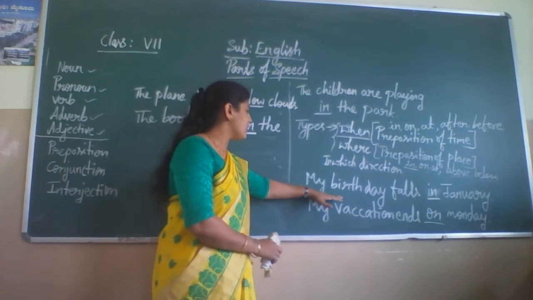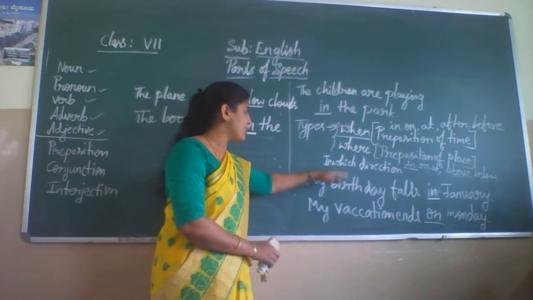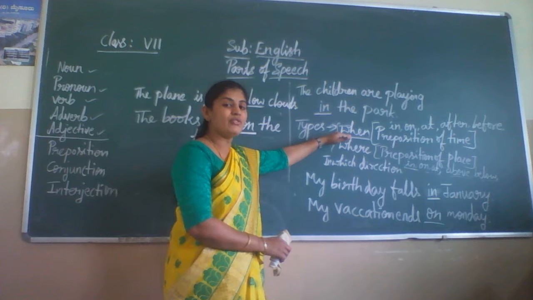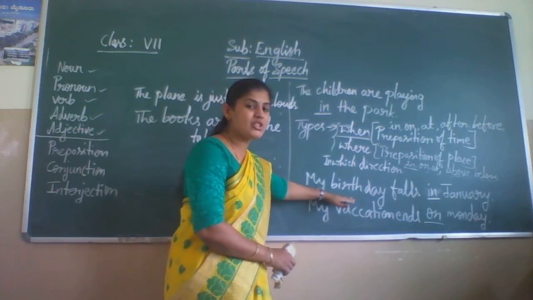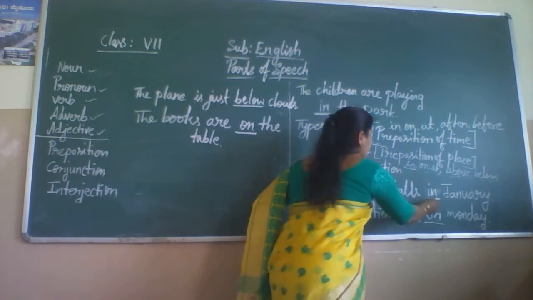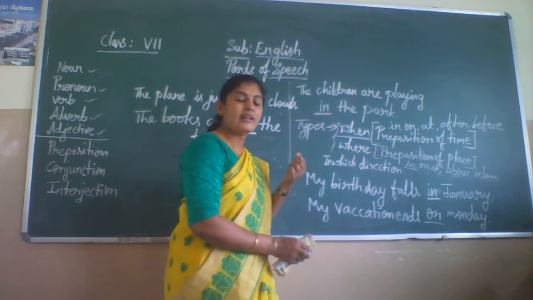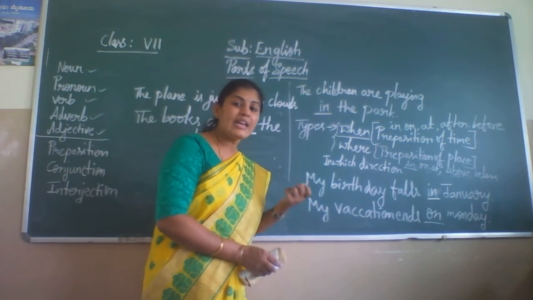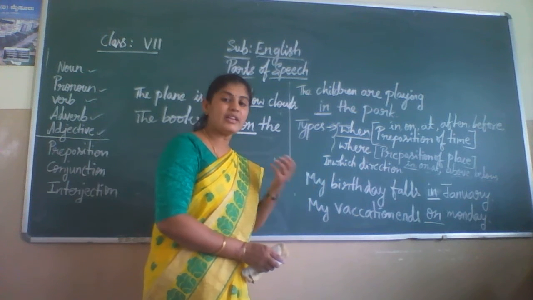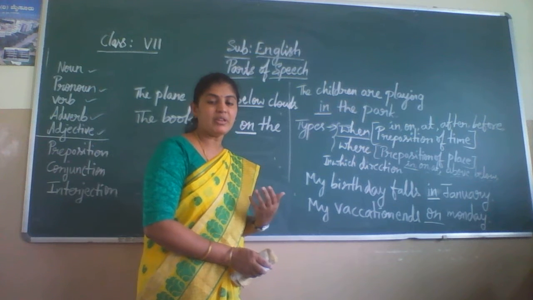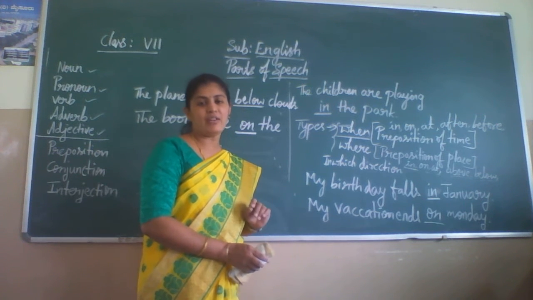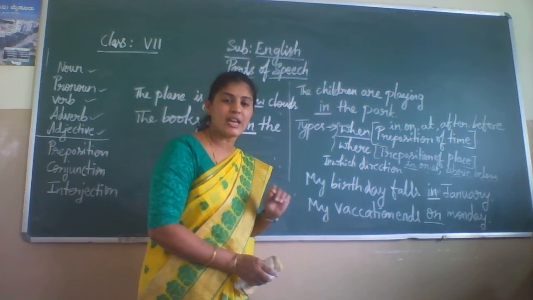For example, here is an example of preposition of time. I use "in". It refers to the time when your birthday falls. My birthday falls in January, in the month of January.